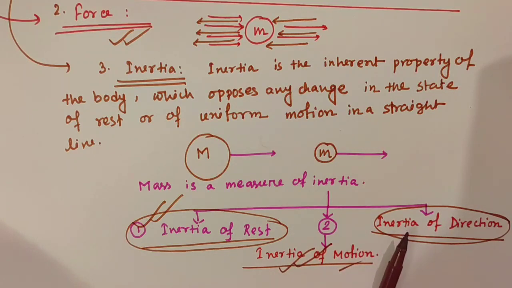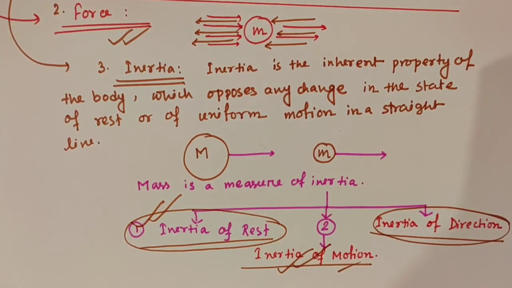And the third one is the inherent property of a body to oppose any change in its state of direction. Clear? So, this is state of rest, this is state of motion, and this is state of direction. And examples we already discussed.